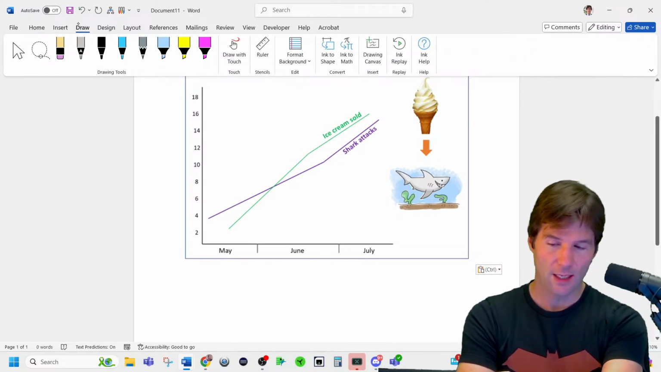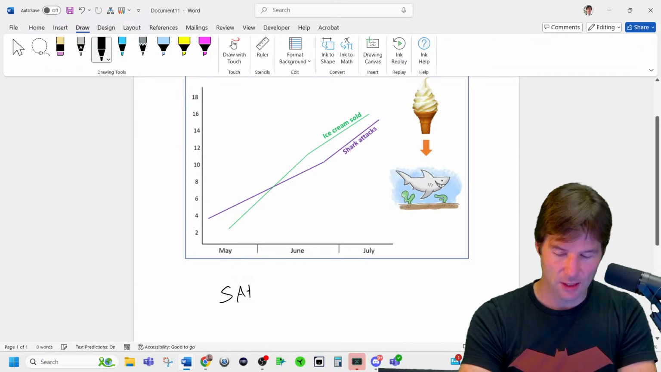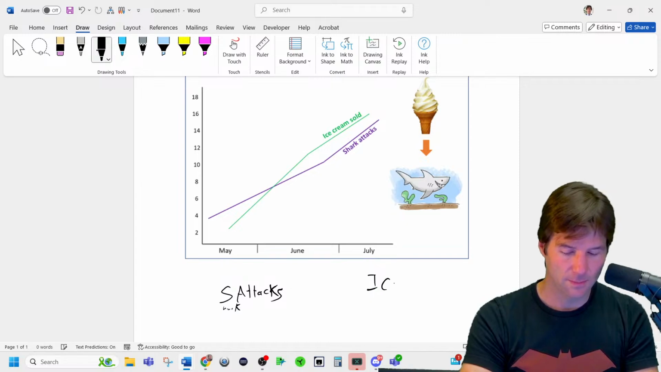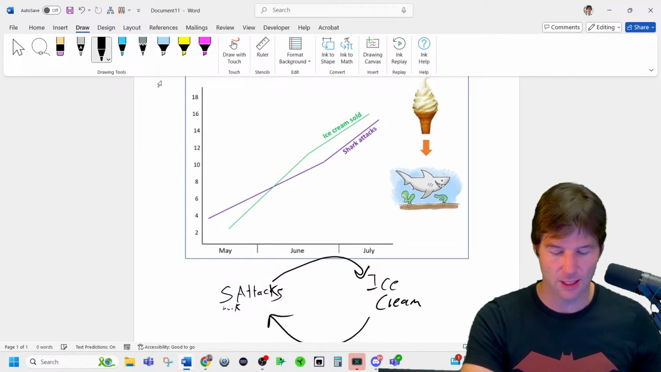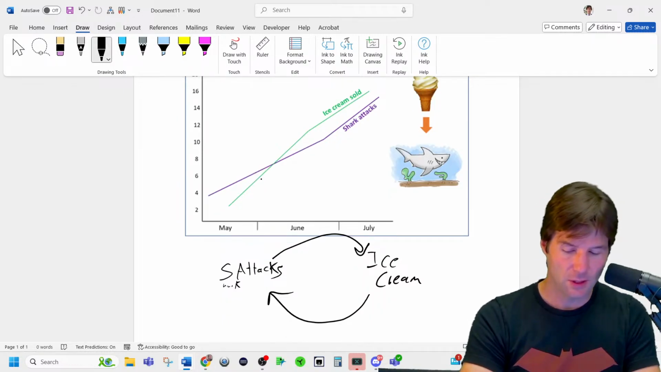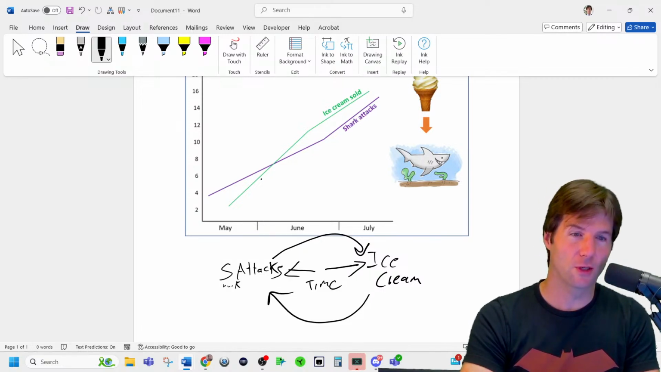And with that, it's not that shark attacks cause ice cream sales. It's not that shark attacks cause you to get ice cream or ice cream causes you to get shark attacks. It's actually time of year. And with this, we run into an issue of a lurking variable.